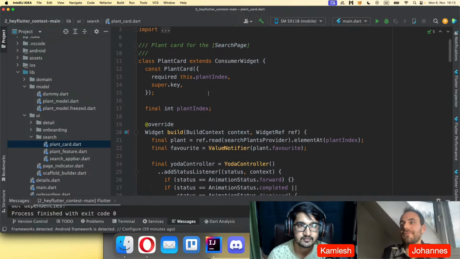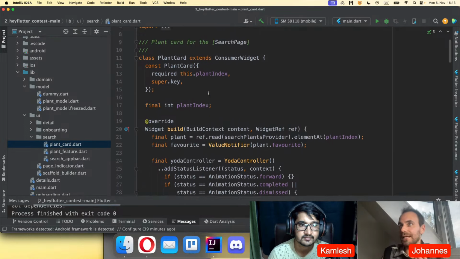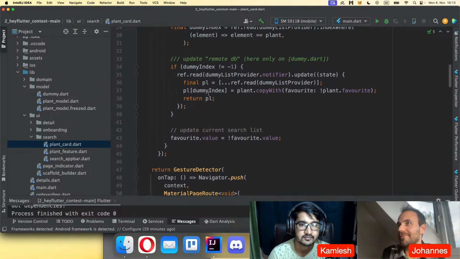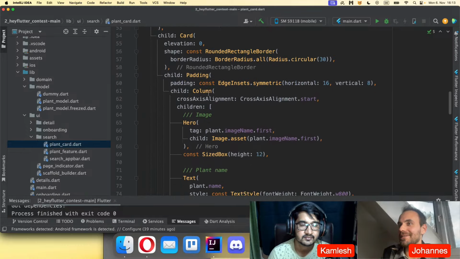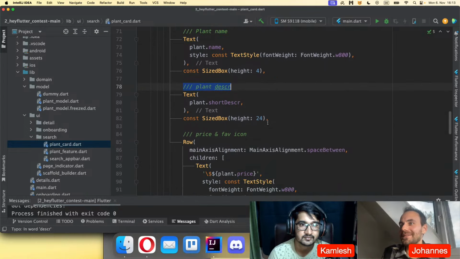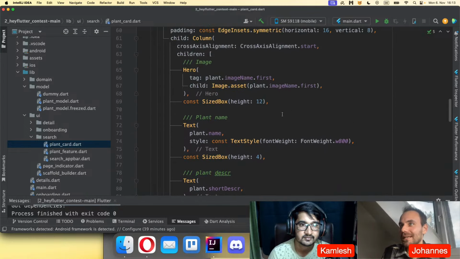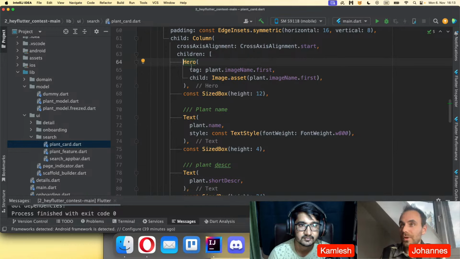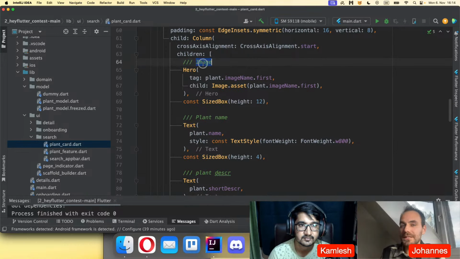For his project, I think he has written a lot of comments. I don't like it so much. He's writing comments everywhere, basically inside the build method. This is an image, this is a plant name, this is a plant description, everything. So usually I would not prefer to have your comments. Instead, you should write your code like this. So let's imagine this is an image and you want to point out that this is an image.